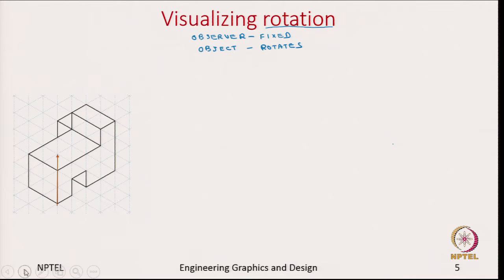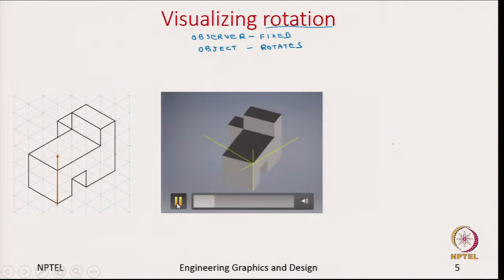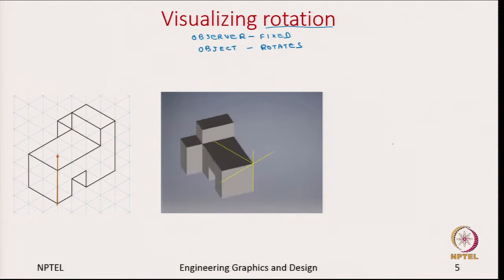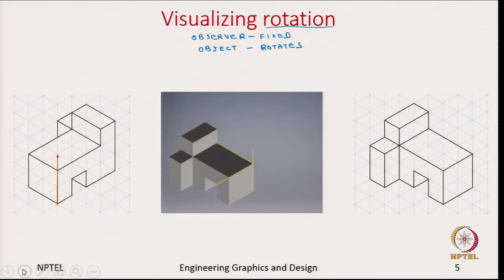Let us see. We are rotating this object about this axis shown in red here. As you can see, after rotation the view is entirely different, the isometric view is different, and it can be shown like this.